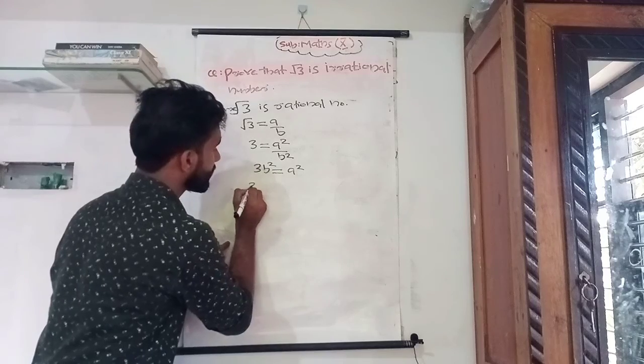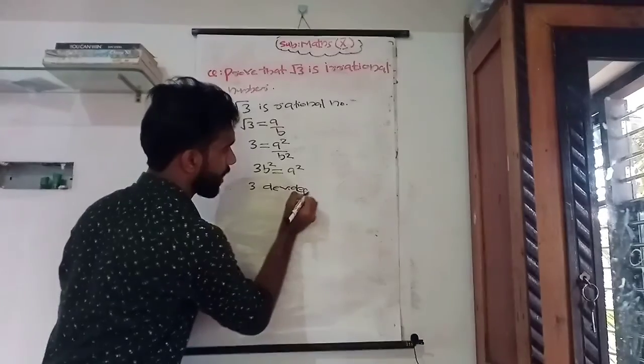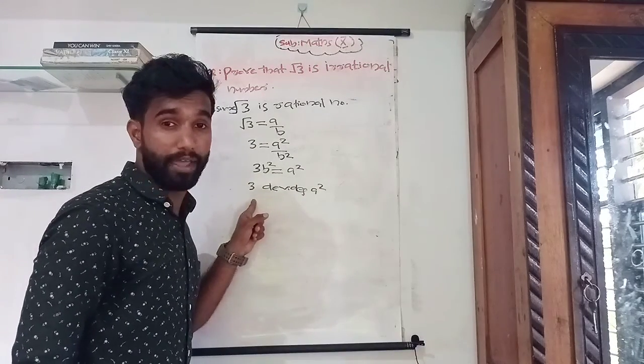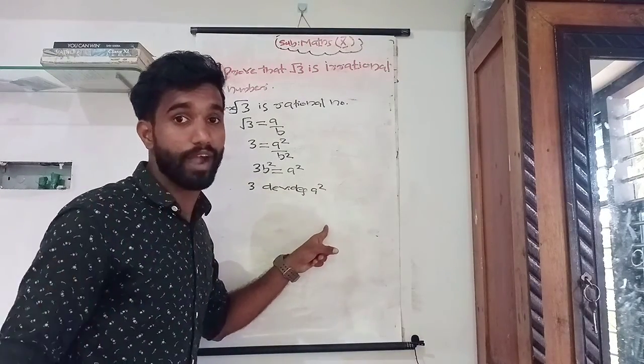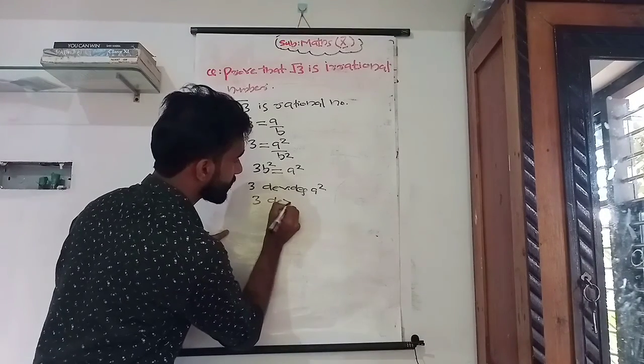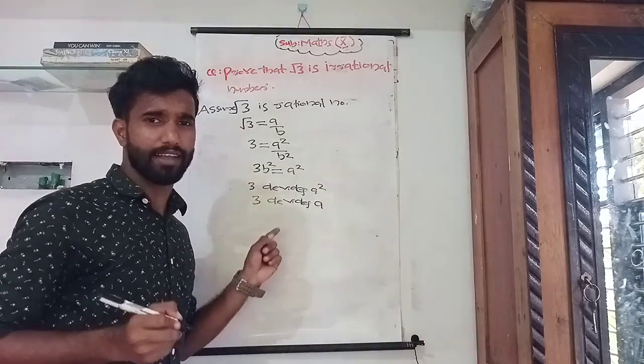Okay, clear? 3 divides A square. Okay, we know that 3 is a prime. That means 3 also divides A. Is it clear?